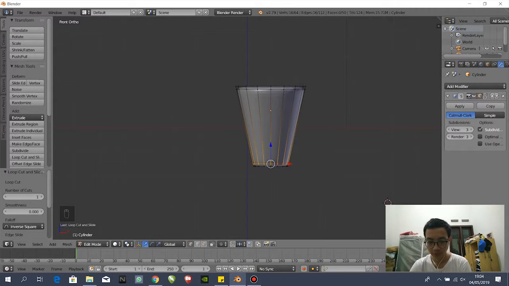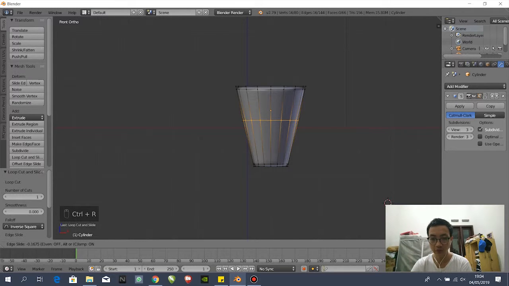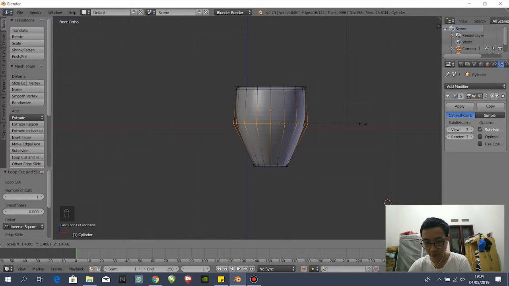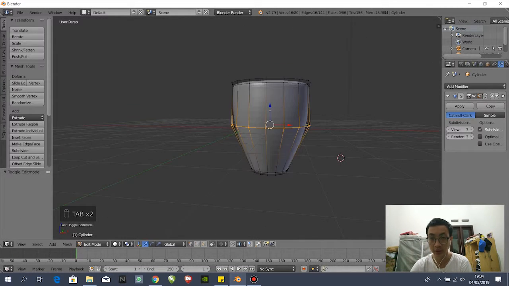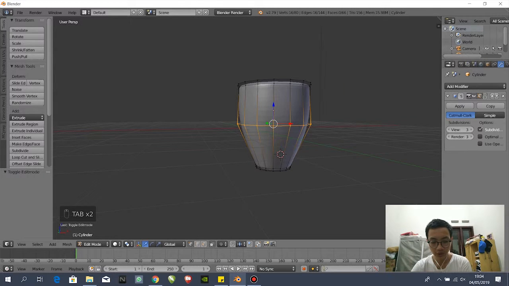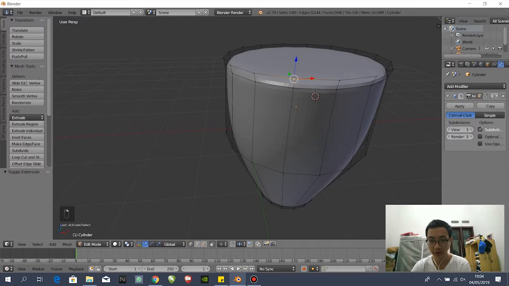And then by Alt and select this vertex. Alt is used to select all around this thing. Okay, and then press I to inset it like this one. Okay, gonna be like this.